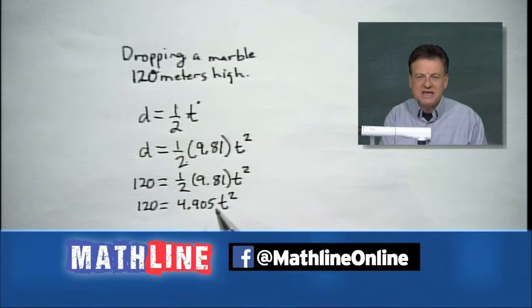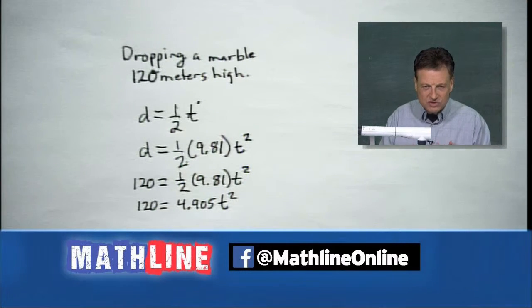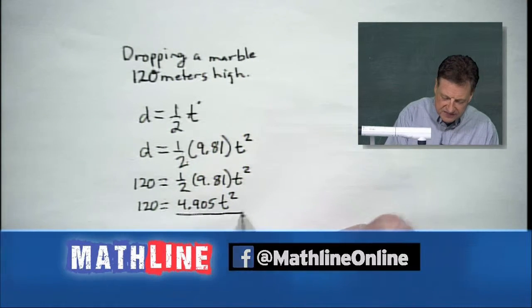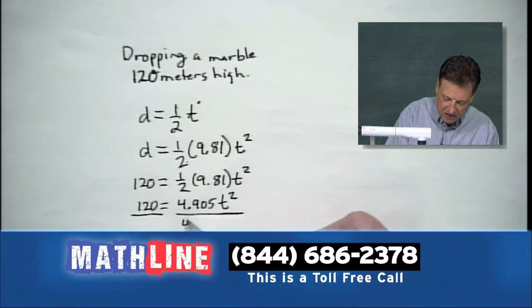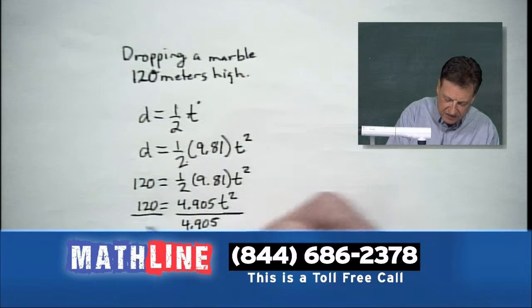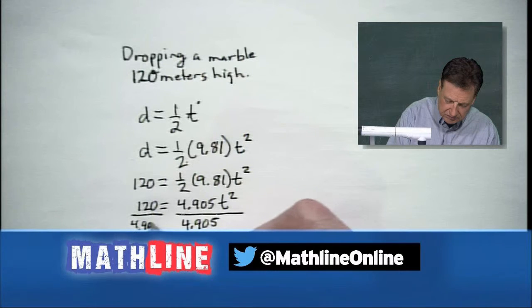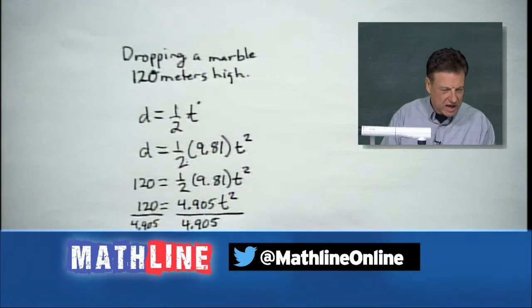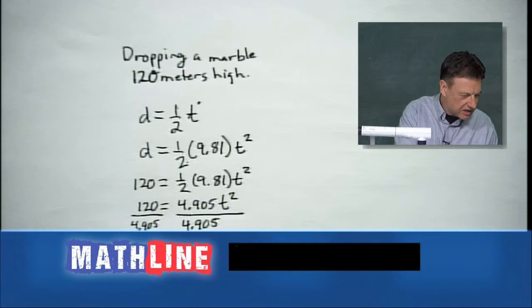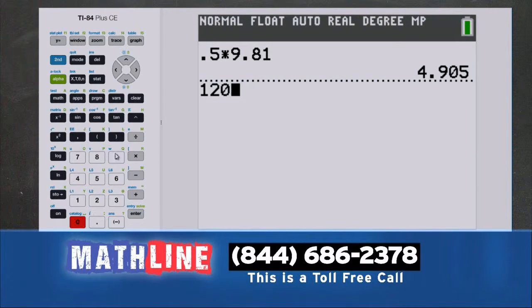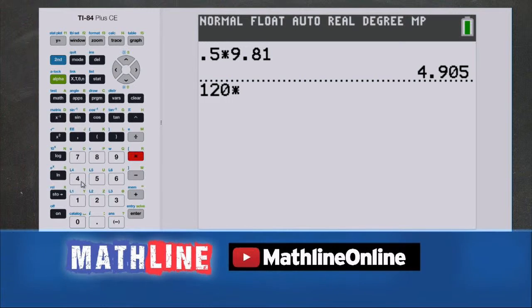Now, what we want to do is get T by itself. This is just typical of what you do with algebra. So let's divide this thing by 4.905 and see what happens. And definitely, I'm going to go to the calculator on this one. I don't think we all want to do that by hand. If it were just dividing by 4, we could move that almost to 5, and we could get an idea pretty close. But let's see where we are.